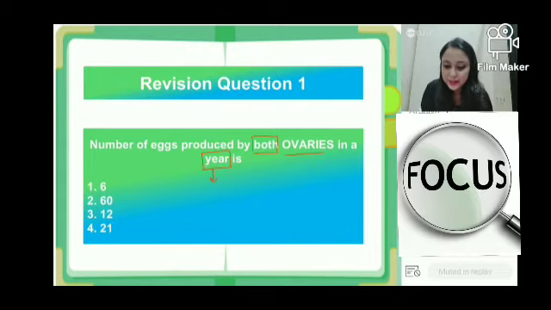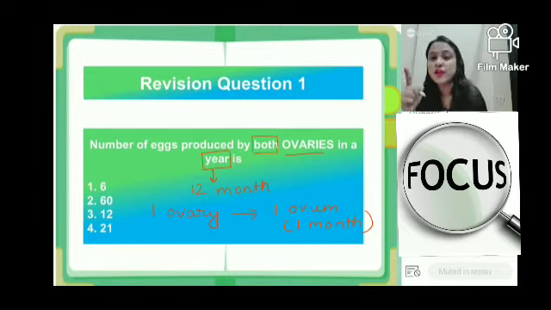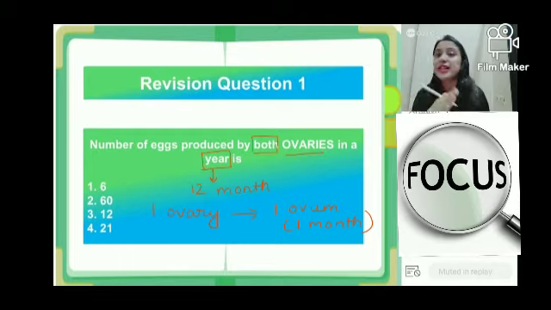1 year का मतलब क्या होता है? First of all, 12 months. So one ovary produces one ovum in 1 month, and the ovaries produce 6 ovum in a span of a year because they work alternatively.